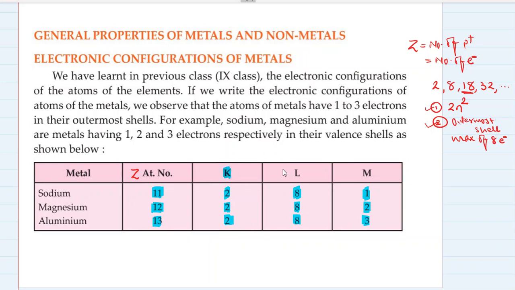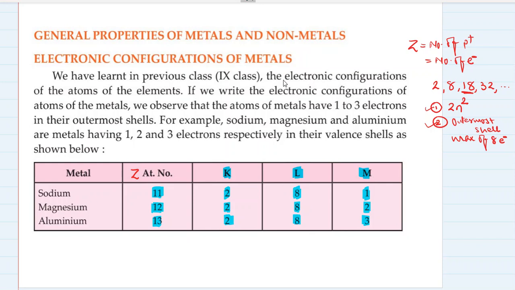K, L, M are the names given to the shells. The shells, or orbits, are named starting from K. There is no specific reason that we have been taught about why the orbits have been named in such a manner: K, L, M, N, O, P, and so on. We don't know about that, but we have to remember that this is how scientists have decided to name the orbits. But that's not the point.